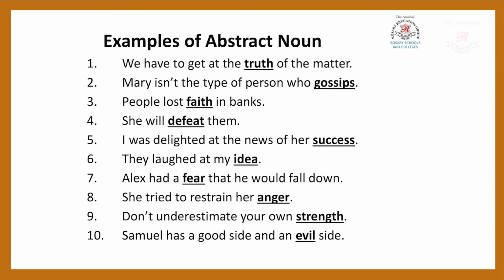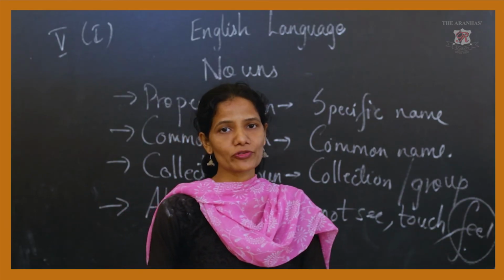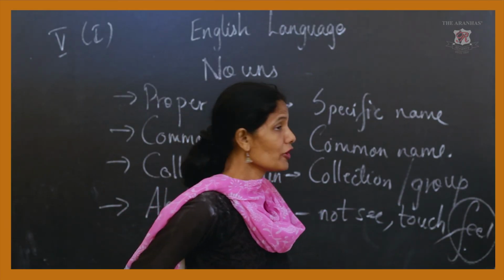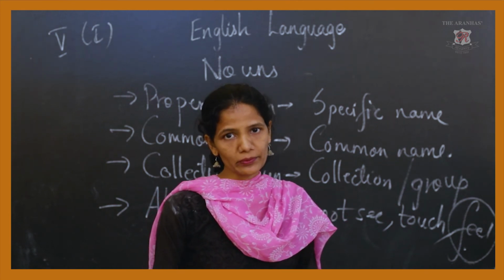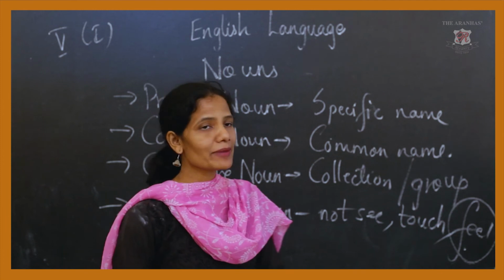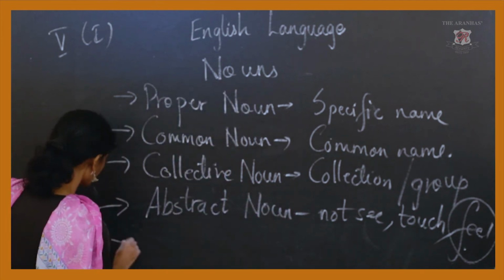Don't underestimate your own strength. Again, strength, you cannot touch or see the strength. Samuel has a good side and an evil side. So your good and evil side, both sides are there, which cannot be touched or seen. So these are the examples of the abstract noun. In abstract noun, we cannot see or touch, but we can feel the qualities of it. Now, the next type we are going to see is the concrete noun.